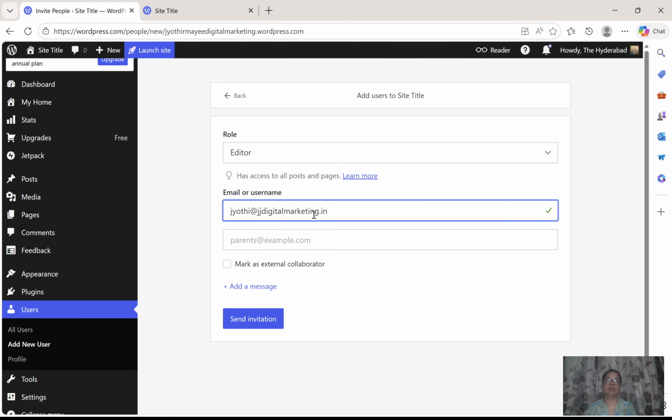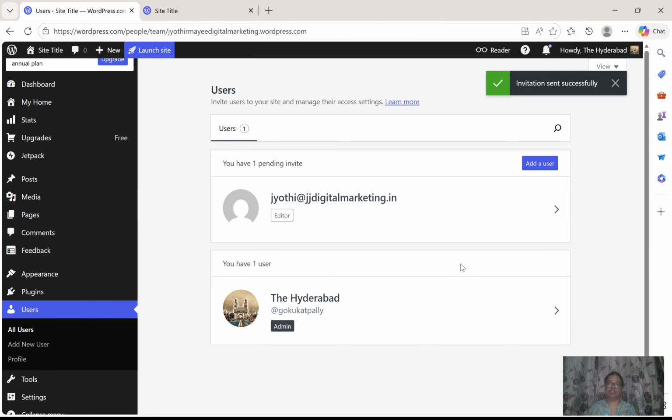JJ Digital Marketing. Yeah, this is my official email. So I gave this email ID. Now I'm going to send this invitation. When I send this invitation, the invitation will be sent to my email ID, the Jyoti at jjdigitalmarketing.in, and once I accept it there, I will become the editor from that email ID. So this is the process.